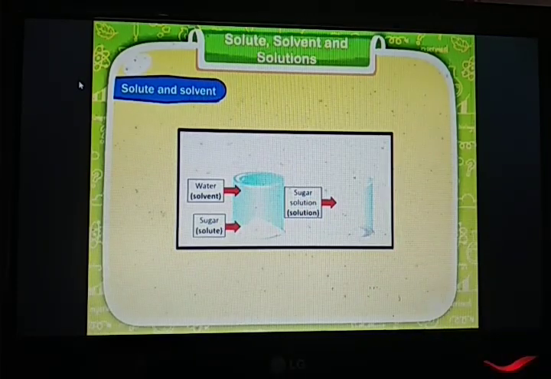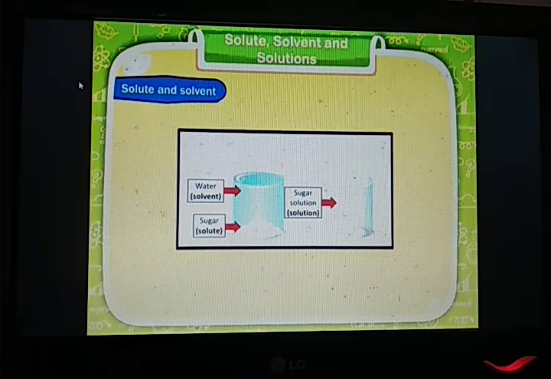So these are 3 new terms: solute, solvent and solution. Again I am saying, solute means a substance which is going to be dissolved, whereas solvent is a substance which dissolves the solute in it, and solution is nothing but a thoroughly mixed substance of 2 different substances, solute and solvent, that is sugar and water.